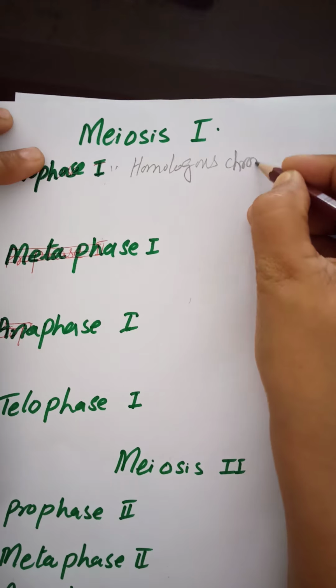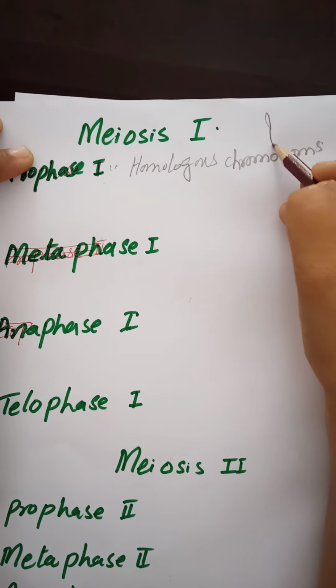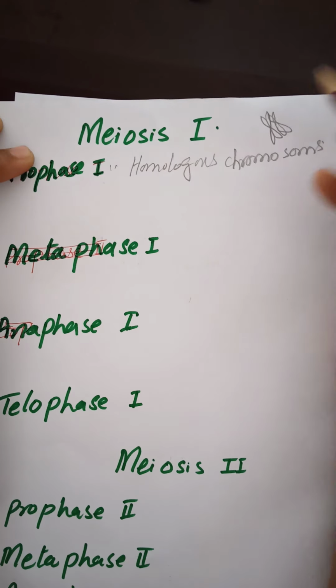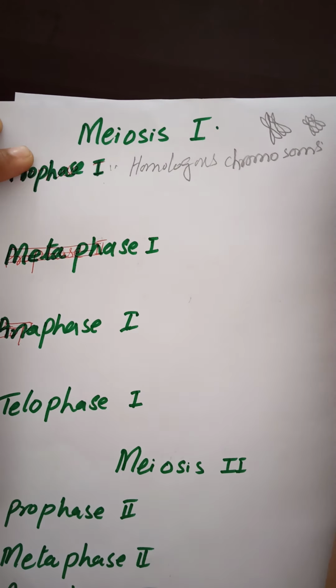The chromosomes which are similar to each other in shape and size are known as homologous chromosomes. Look at this. These are two homologous chromosomes, both of the same size. These chromosomes are of similar size, so they are known as homologous chromosomes.